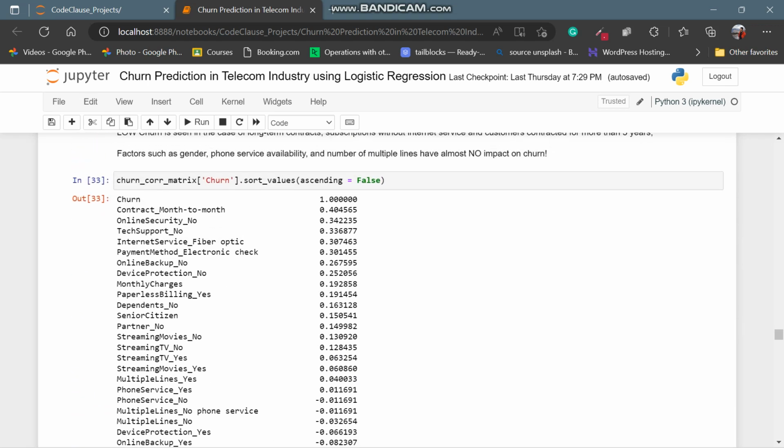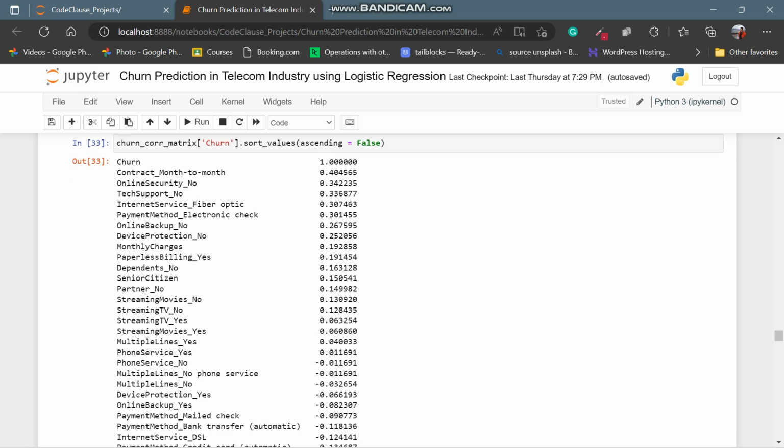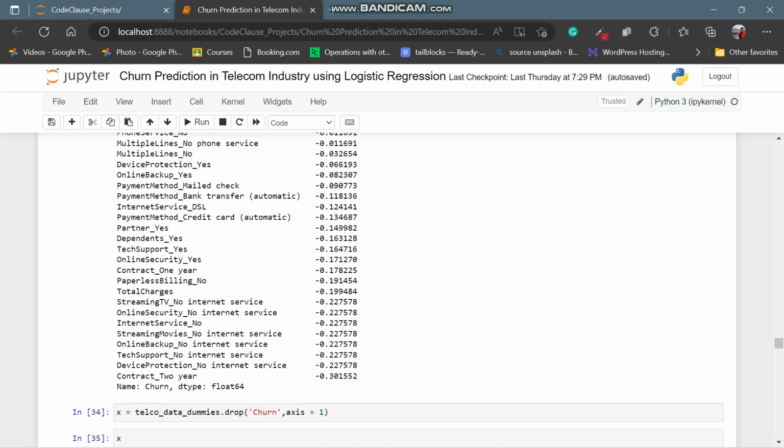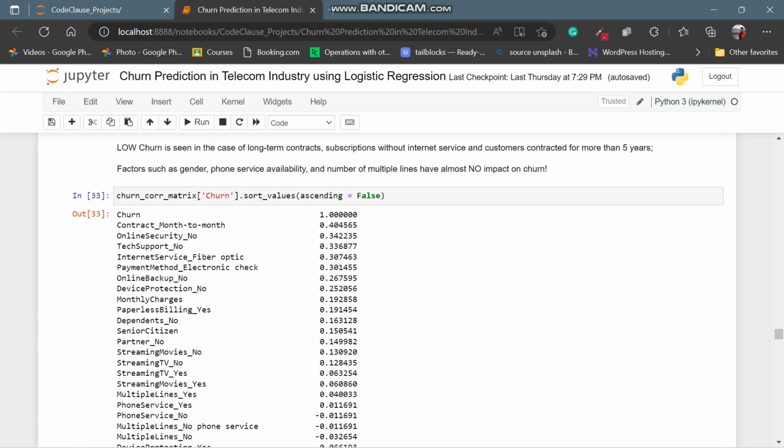Now we are checking the correlation between all the columns and churn. The first three until phone service yes, all the below columns have at least negative correlation. So we are going to consider these after our churn prediction.